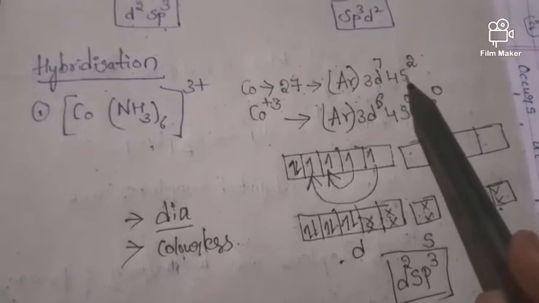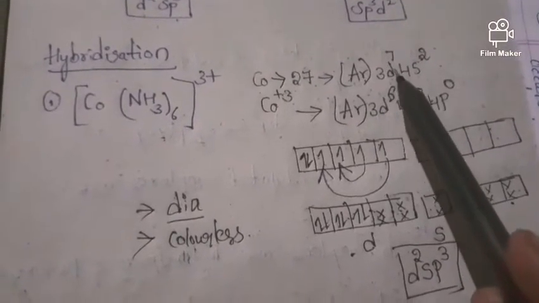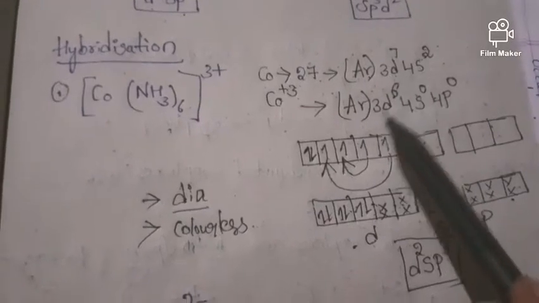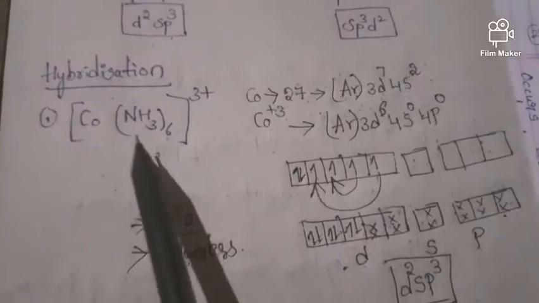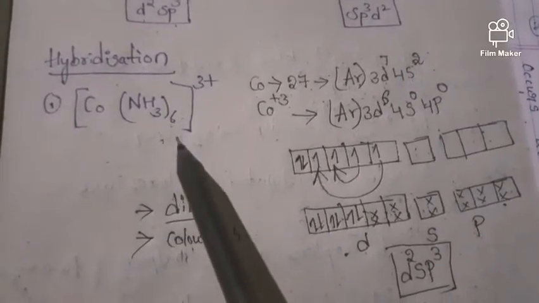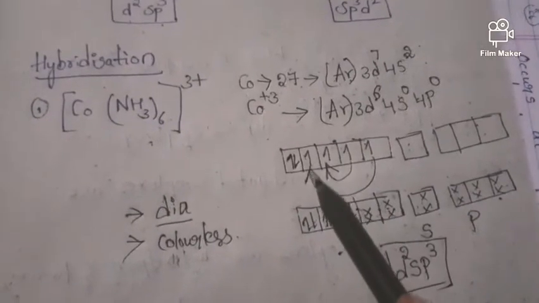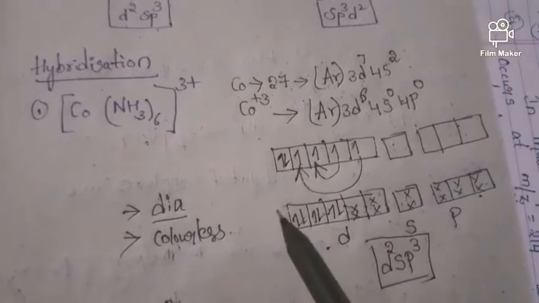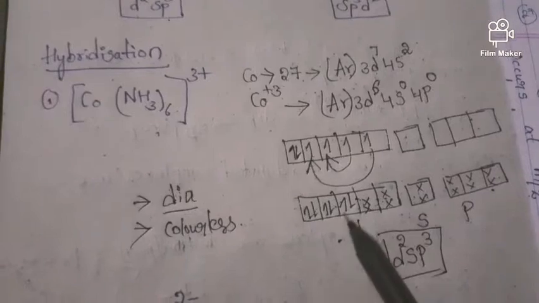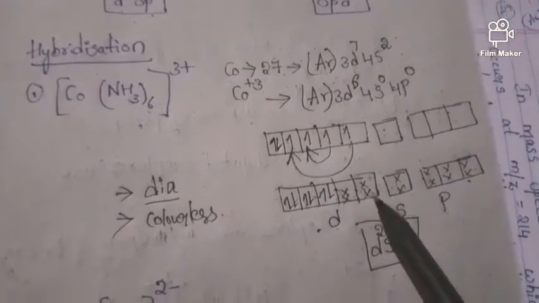From s we are able to remove 2 electrons, and 1 electron should be removed from the d orbital. So it should be like this: 3d6, 4s0, 4p0. As this ammonia is the strong field ligand, spin pairing occurs like this, so that all the electrons get adjusted in these 3 orbitals, and these remain empty.